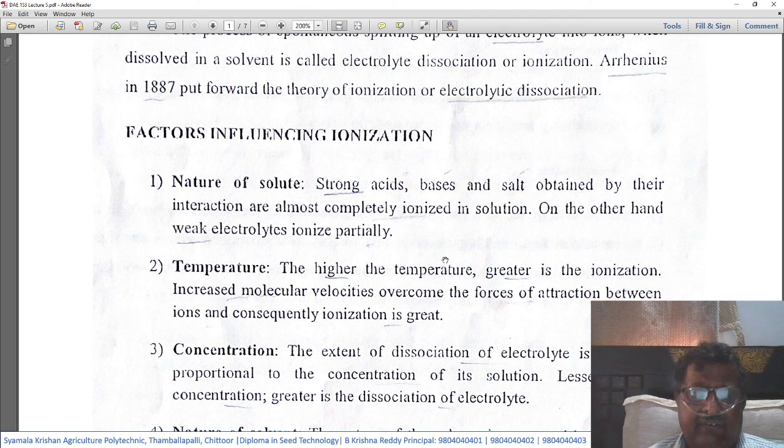On the other hand, weak electrolytes ionize partially. That is the nature of solute. Solute means the substance which gets dissolved into a solution.